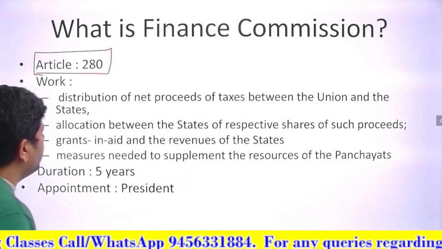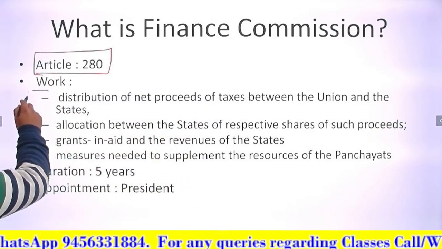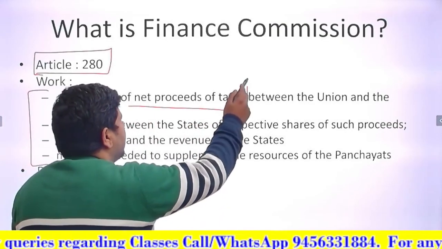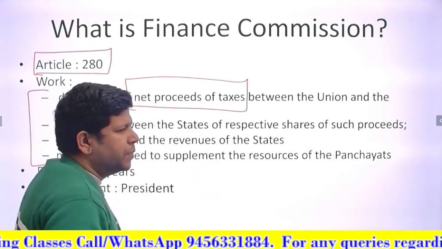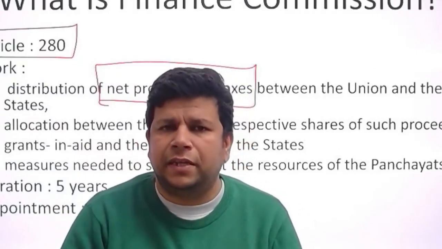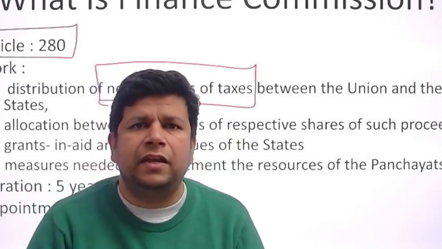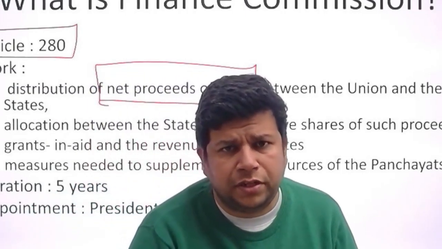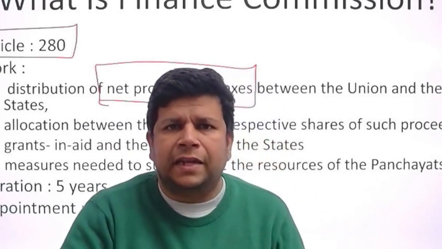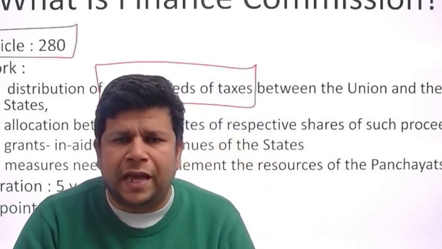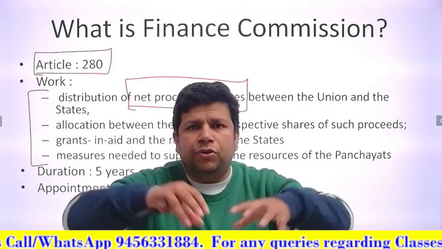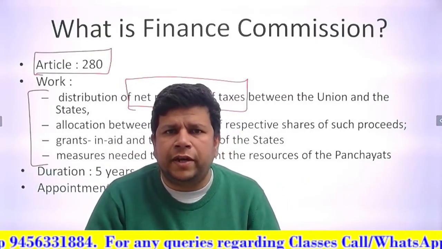Now what is the job? The article further says that its job is to distribute the net proceeds of taxes. What exactly is it? So the central government, it has two major taxes. One is direct tax, basically corporate tax and income tax. Secondly, indirect taxes, mostly GST. So for our simplified purpose, income tax plus GST plus corporate tax, which is basically income tax on companies, these three go into a basket which is called Consolidated Fund of India.